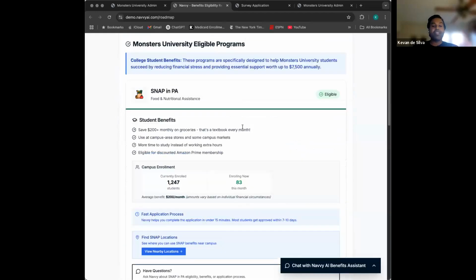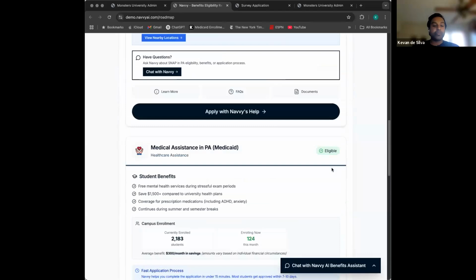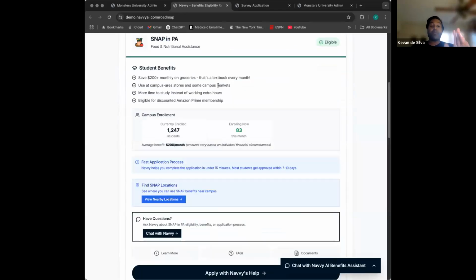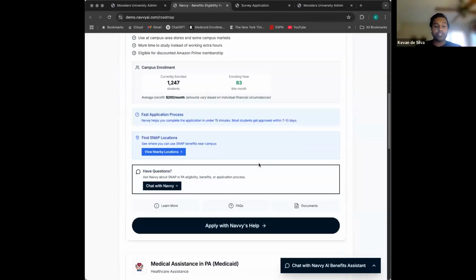As Owen mentioned, we're going to highlight what she's eligible for and what she's not. Stacy, in this case, is eligible for SNAP. She's eligible for Medicaid. There are some details on what the program is, why she's eligible, and a little bit of stats on what's going on at her specific campus, in terms of other students who might be applying. We have an FAQ section, all of which is also configurable to your needs.